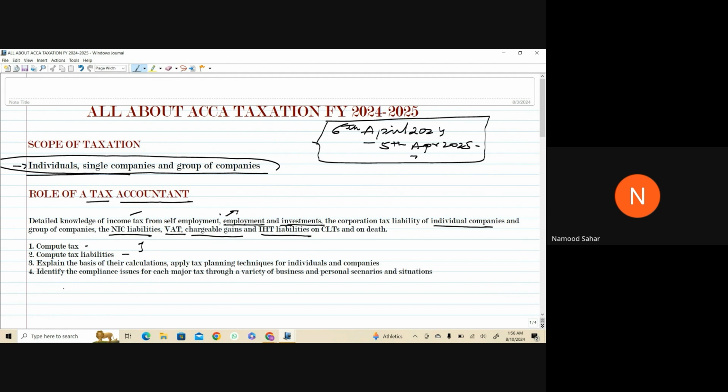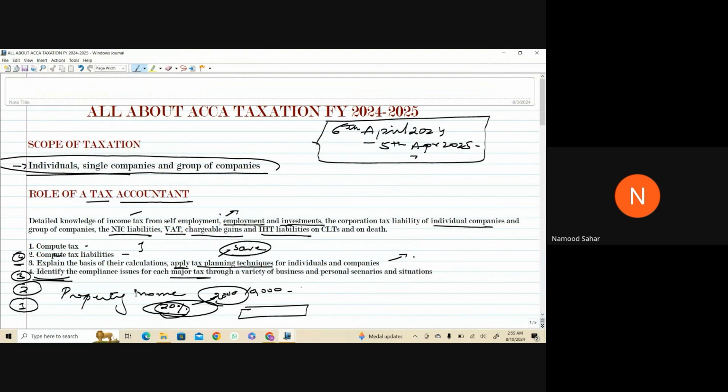Now, let's take a scenario. Say my property income is 10,000. Fine, I have calculated my tax liability on this. Let's say I'm a basic rate taxpayer and I'm supposed to pay tax. I'm just taking an example to keep things simple. Let's say I'm paying 20% tax on it. Now I'm going to get an answer, right? Done, you got an answer. So I can use my computation skills and calculate the answer by applying this 20%. Now let's say there is a situation where my answer is zero.